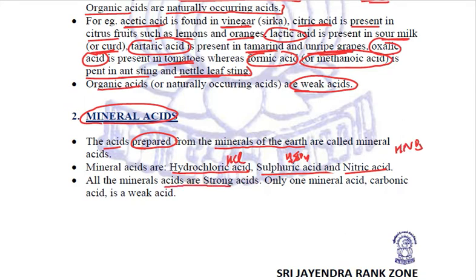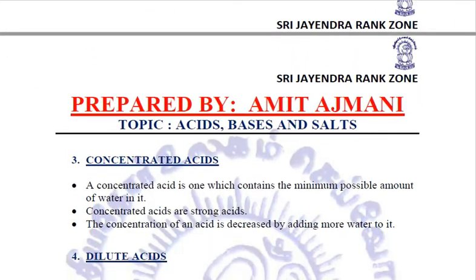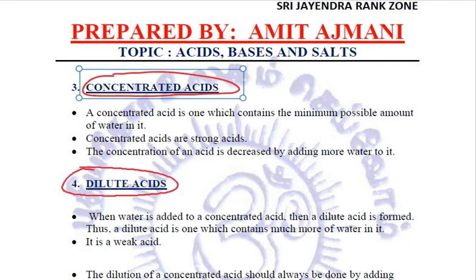All the mineral acids are strong acids except carbonic acid. Carbonic acid is a mineral acid and still it is weak. This is H2CO3. This is carbonic acid. Okay. So these are the two types of acids, organic and mineral. Now, depending upon how strong these acids are, we categorize these acids as concentrated acids and dilute acids.